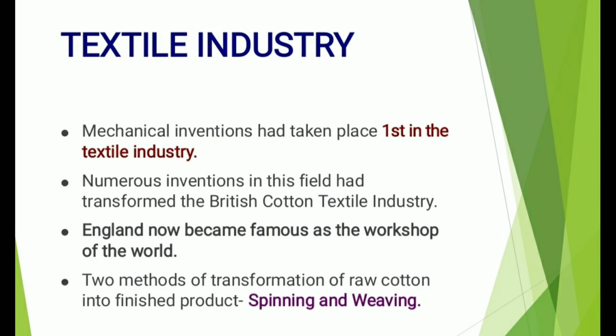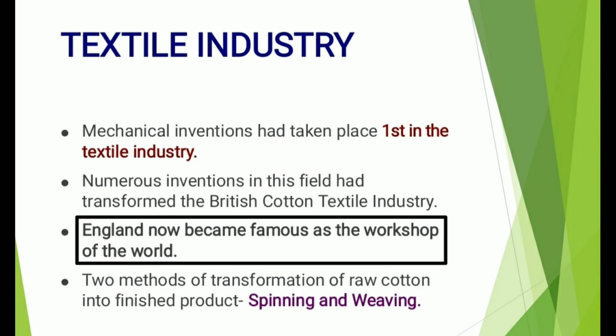Now, we shall see inventions in the textile industry. Mechanical inventions had taken place first in the textile industry. It means that the Industrial Revolution first took place in the field of textile. Secondly, numerous inventions in this field had transformed the British cotton textile industry, and therefore, England became famous as the workshop of the world.